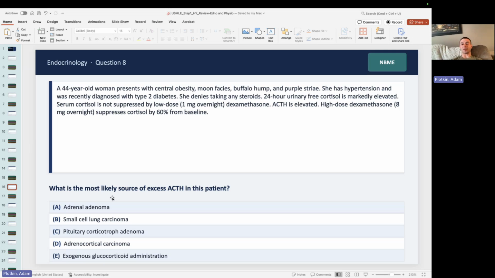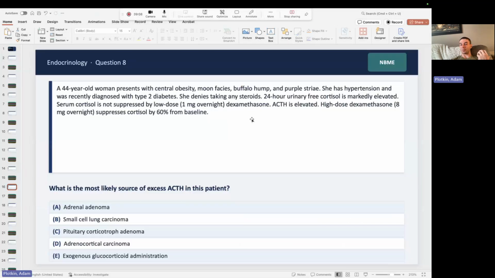So these patients often present with excess weight gain, right? Elevated blood glucose. Maybe they have depression. Cortisol can absolutely mess with mental function. It can cause depression. It can cause psychosis, right? And so what we do when we suspect hypercortisolism is we have to document the hypercortisolism. We have three major tests we can do: the midnight salivary cortisol, the 24-hour urinary free cortisol, and the dexamethasone suppression test, okay?